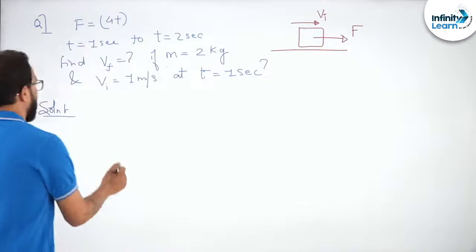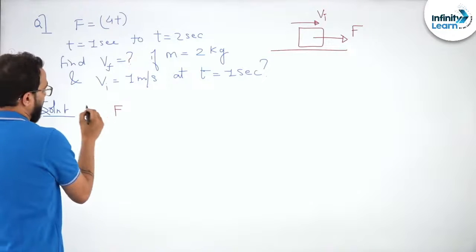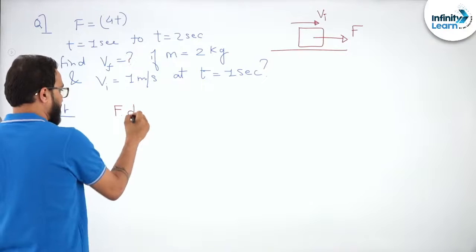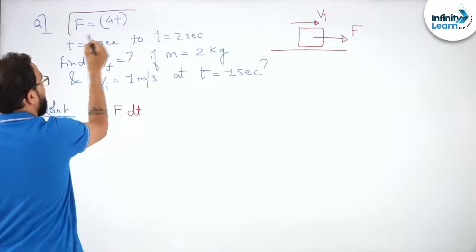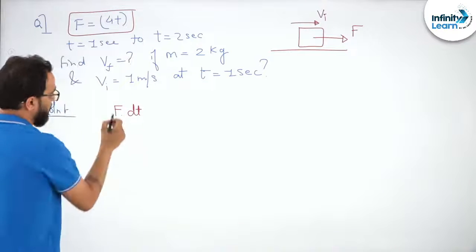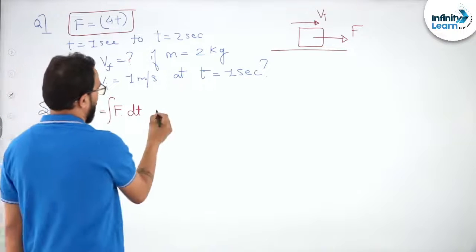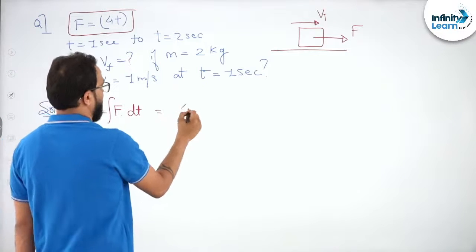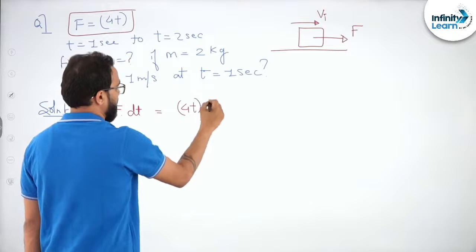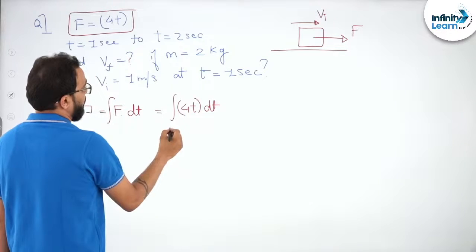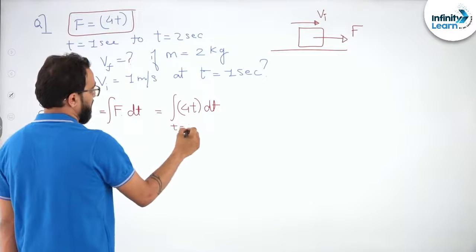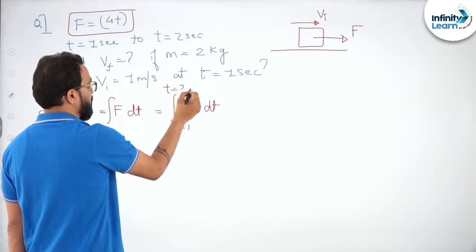So we will say that here, since force is variable, can you all see that the force is variable, that is why we will say integration of f dt will be impulse. Okay, now what is this? You will say, sir, it is 4t dt from t equals 1 second to t equals 2 seconds.